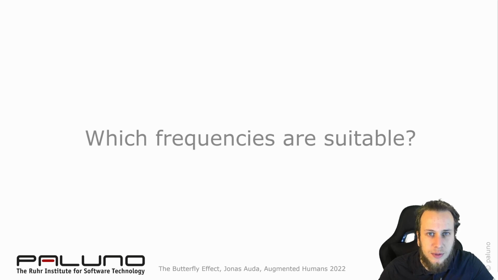We now have flickering and flapping butterflies. Each of these butterflies is flapping or flickering their wings with a specific frequency. When we detect this frequency in the user's brainwaves, we can detect on which butterfly the user is focusing. But first, we had to find suitable frequencies.